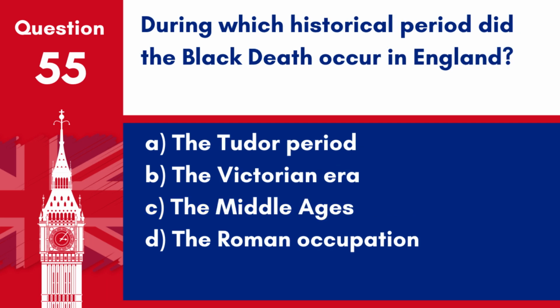Question 55. During which historical period did the Black Death occur in England? A. The Tudor period. B. The Victorian era. C. The Middle Ages. D. The Roman occupation. Answer: C. The Middle Ages. The Black Death devastated England and Europe in the mid-14th century.